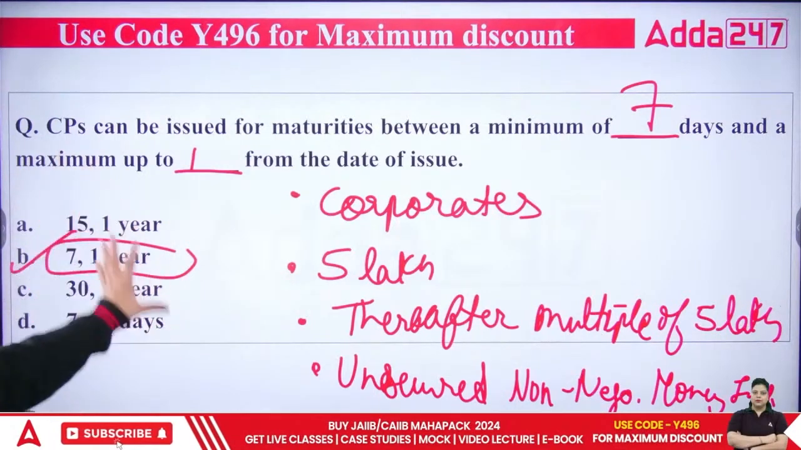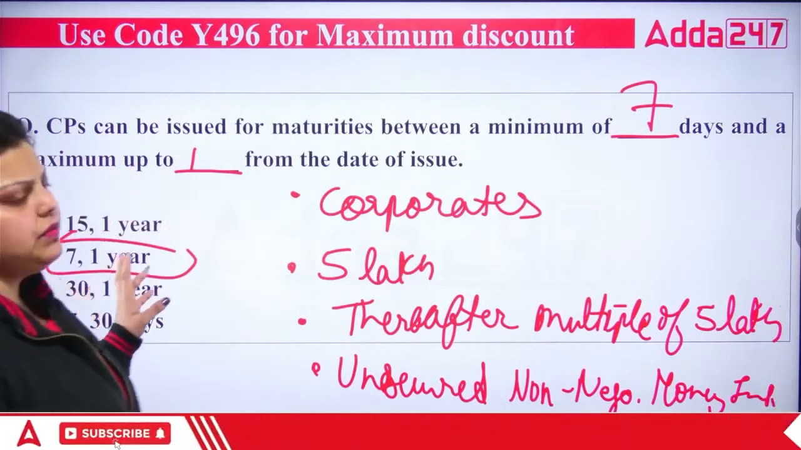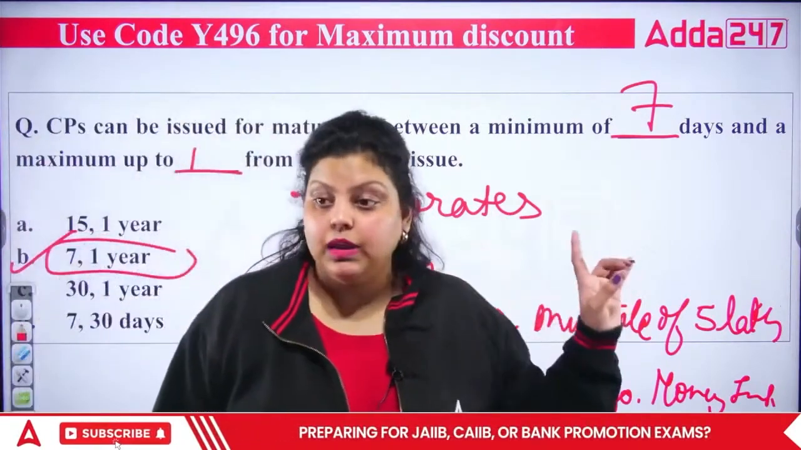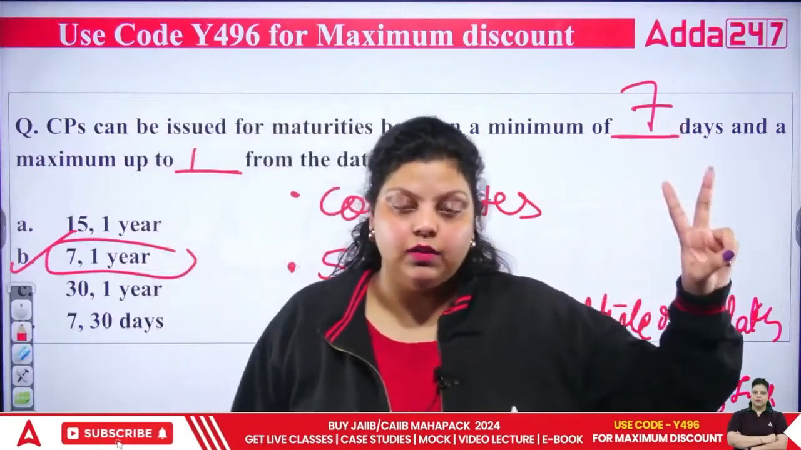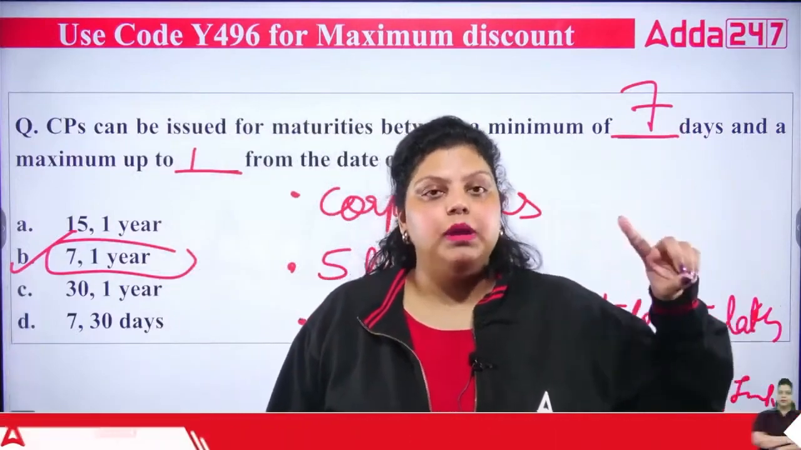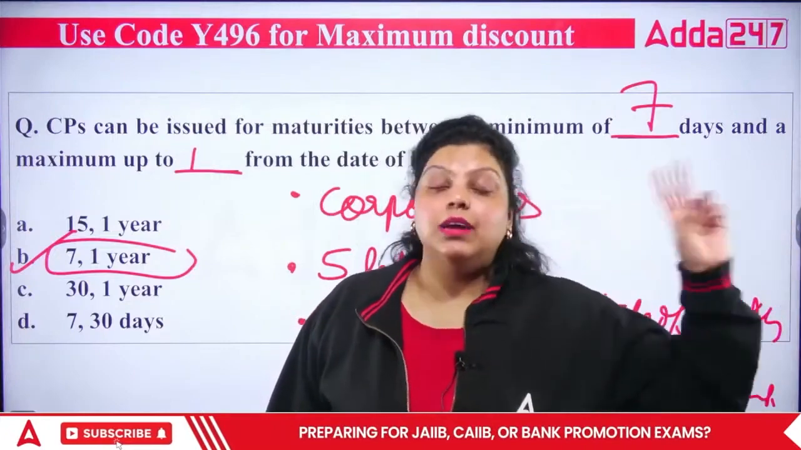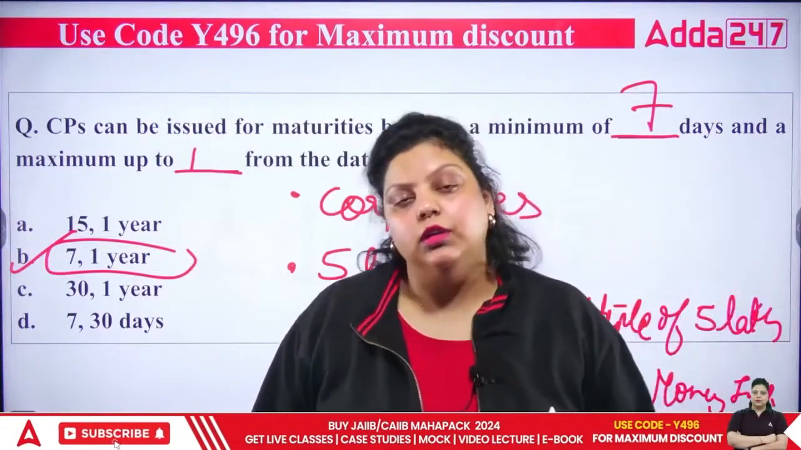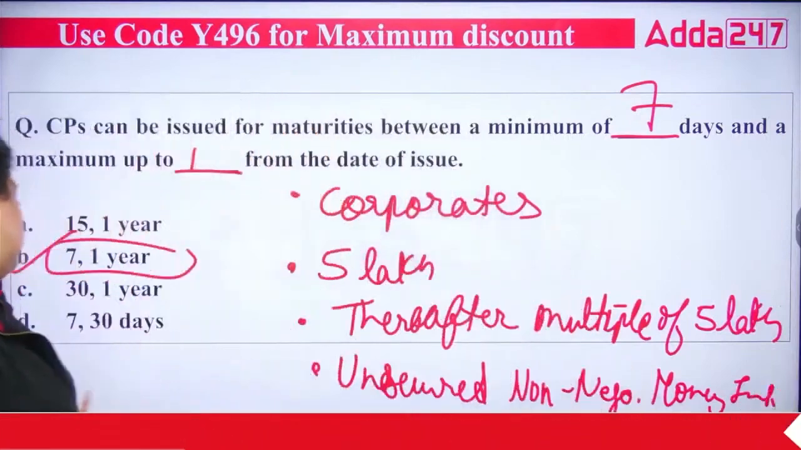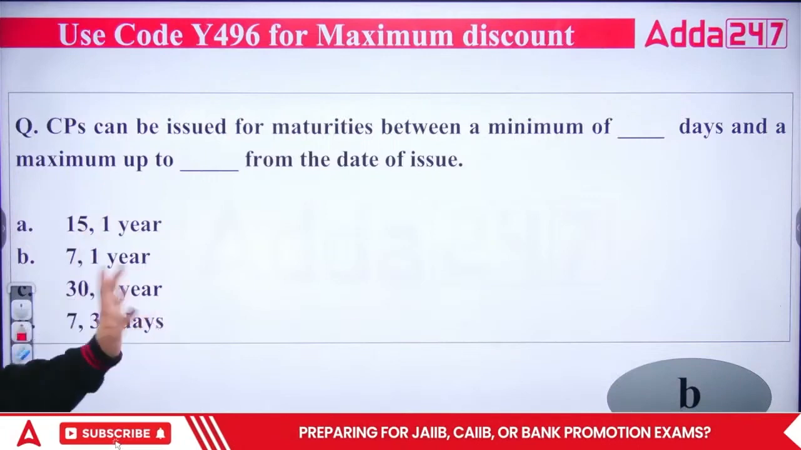So do remember all these points about the commercial paper. In commercial paper and certificate of deposit, everything is same except commercial paper are unsecured, certificate of deposit is secured. Commercial paper are non-negotiable, certificate of deposit is negotiable. Otherwise, apart from that, commercial paper are issued by corporate and certificate of deposit are issued by banks and financial institutions. So these three differences are there. Right answer will be B.